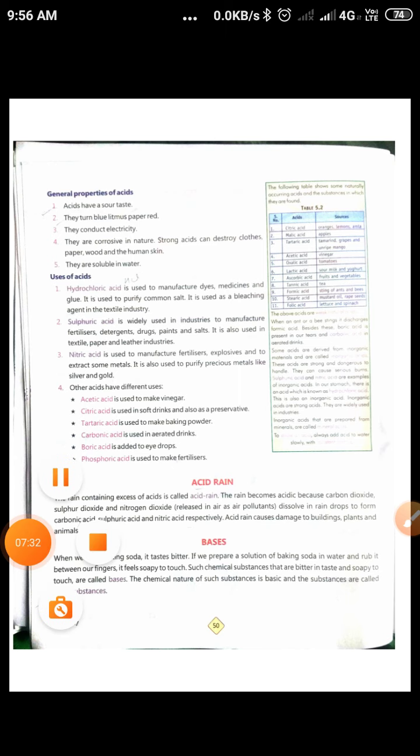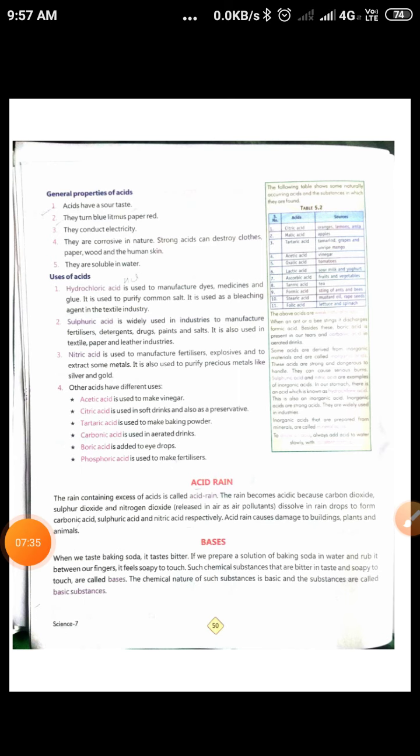Now let us come to bases. What are bases? We can understand bases by taste and touch. When we taste baking soda, which you must have seen us using, it tastes bitter. If we prepare a solution of baking soda in water and rub it between our fingers, it feels soapy to touch, slippery like soap. Such chemical substances that are bitter in taste and soapy to touch are called bases.